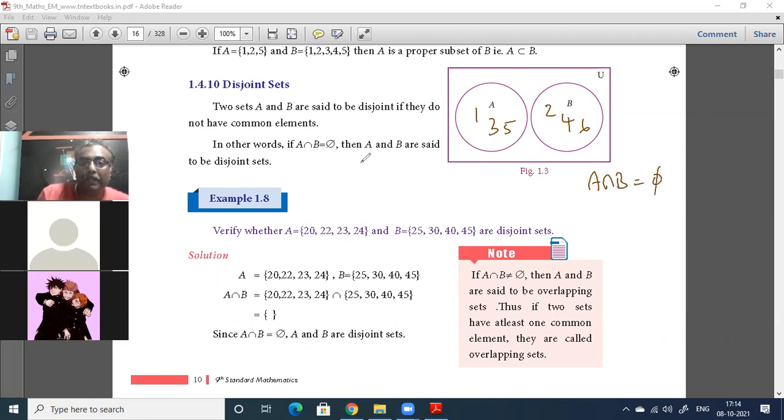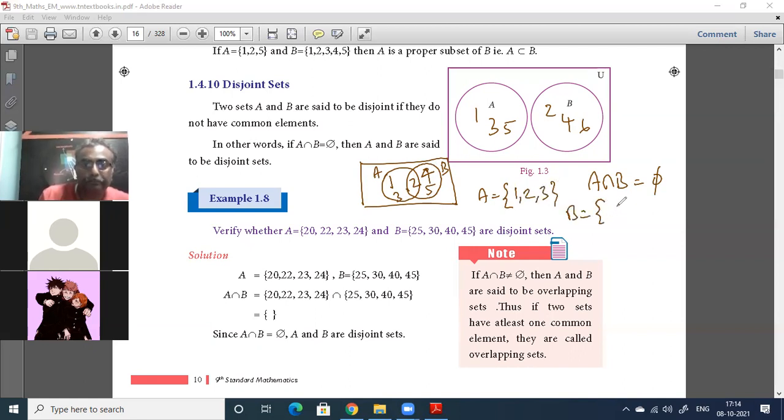If they were having something in common, they were not disjoint sets, then it would be like this. In between, the common elements will come. Now here, what is A? This is A, this is B. What are the elements in A? 1, 2, 3. What are the elements in B? 2, 4, 5. Very good.